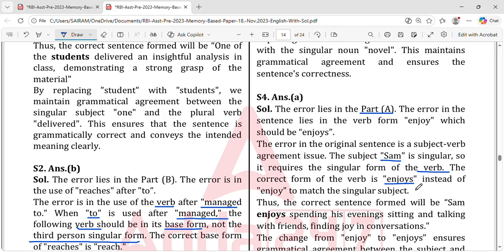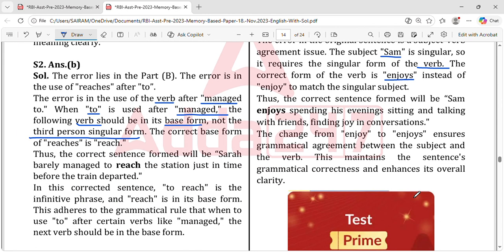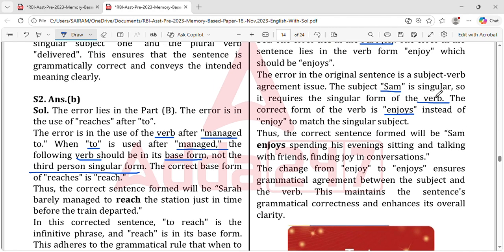So please think about it in a very simple form. Don't go too deep. If you go that deep, it becomes too big. We should know at least the minimum basic things. Okay, so the form will be Sam enjoys. Sam is singular, so it requires a singular form of the verb. Therefore it is enjoys.